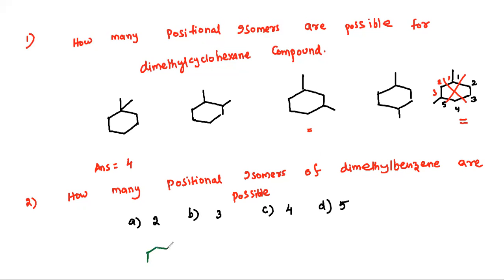This is the first compound, 1,2; 1,3; 1,4. So how many compounds are possible? There are only 3, right? So B is the correct answer. Yes. So let's move on to another question.